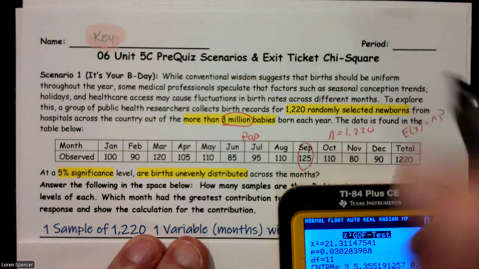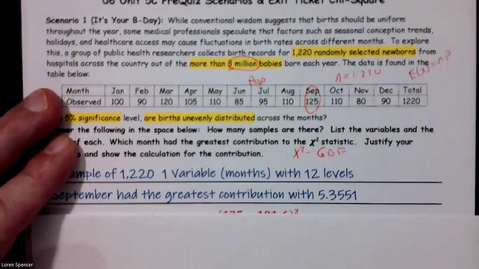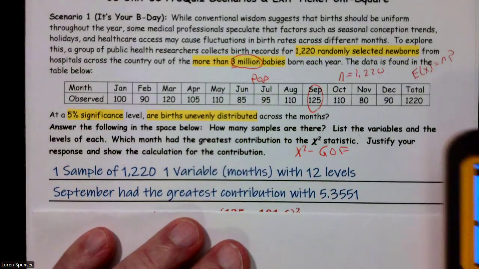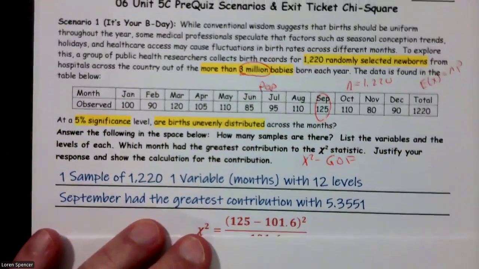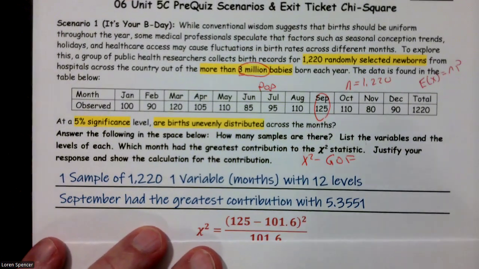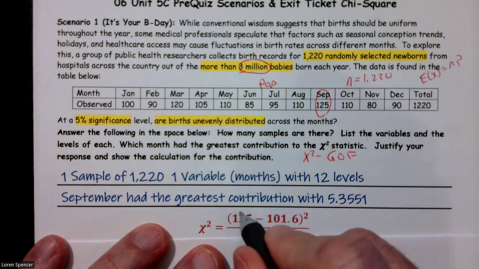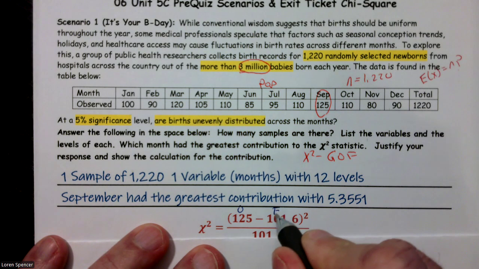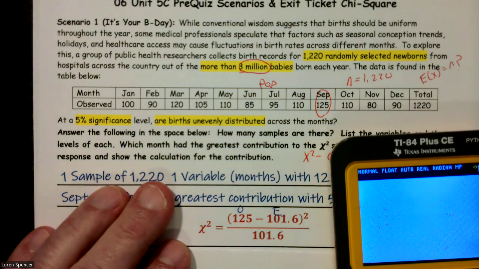It's the largest one. And how did we calculate that? So September had the largest contribution of 5.3551. Well, remember, it's observed minus expected. Well, we observed 125 and we expected 101.6. So let's check that out to make sure that that really worked out.